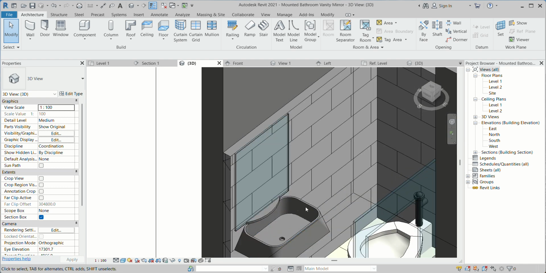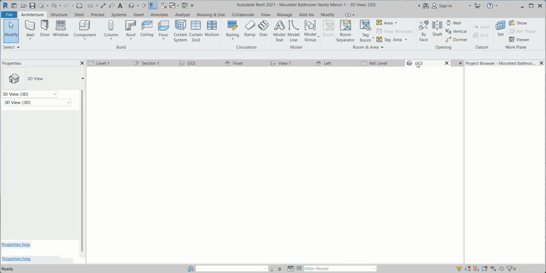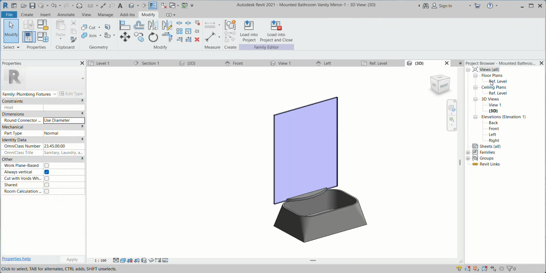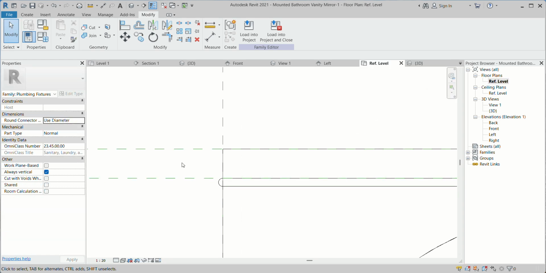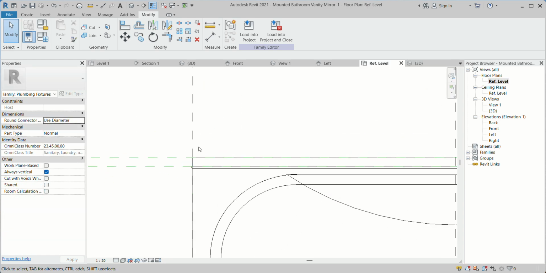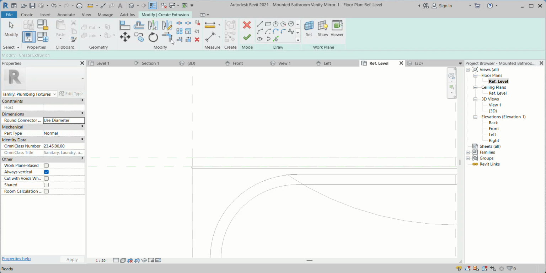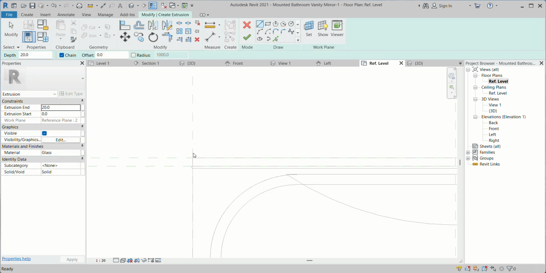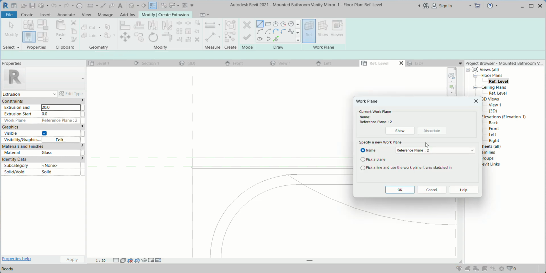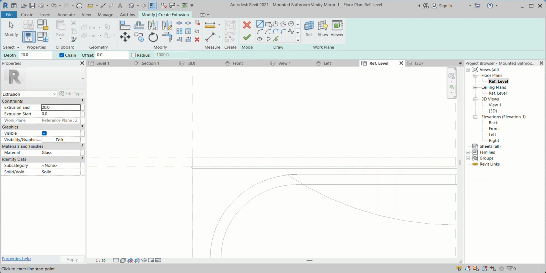So what we can do is, again I can go back here in my family. I can choose one more extrusion. I can set right the picture part.